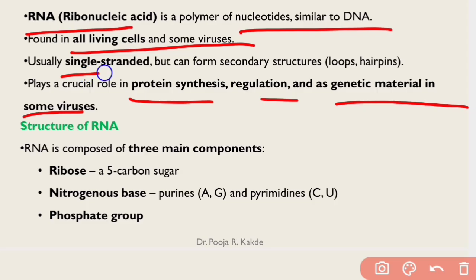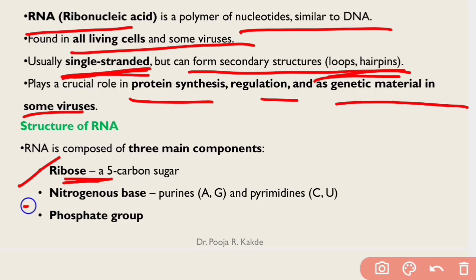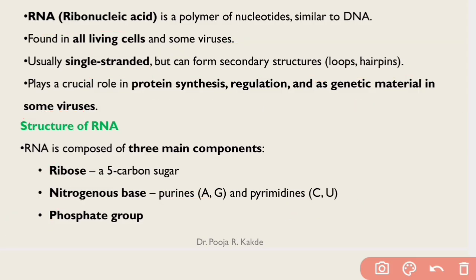So usually RNA is single stranded, and DNA is usually double stranded. Being single stranded also makes them unstable, but they can form secondary structures like loops and hairpins, as in tRNA, which has loops and hairpins. Structure of RNA, like DNA, contains a ribose sugar, a 5 carbon sugar, nitrogenous bases A, G, C, U: adenine and guanine are purines, and uracil and cytosine are pyrimidines in RNA, and it contains a phosphate group.